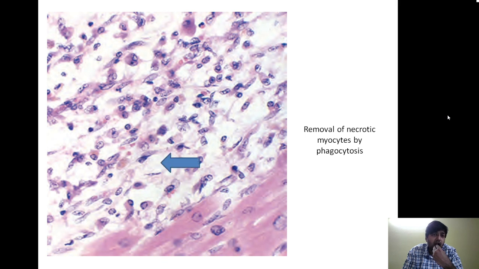Now this is the third. Now you can see that there is clearing of all the myocardial fibers. So the fibers have reduced in size and there is infiltration by the mononuclear cells, that is the phagocytes. The macrophages have come in and they are carrying out phagocytosis of the dead myocardium.